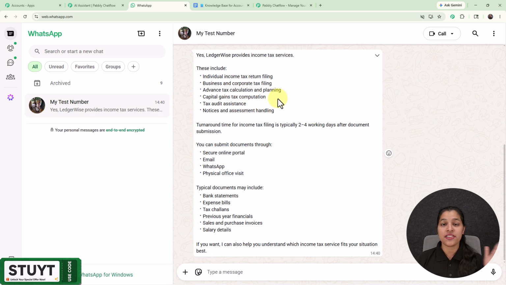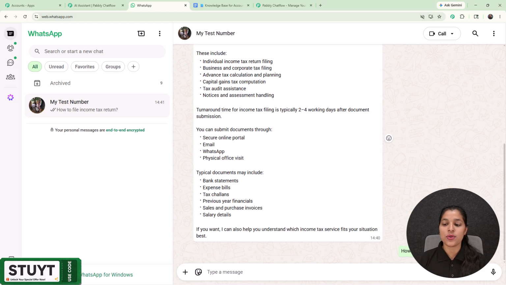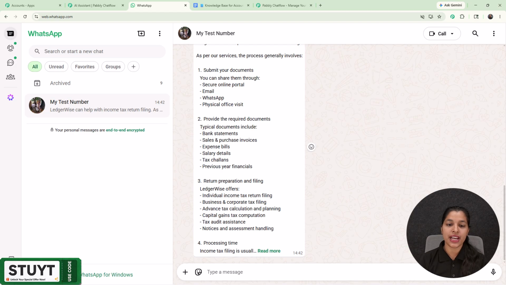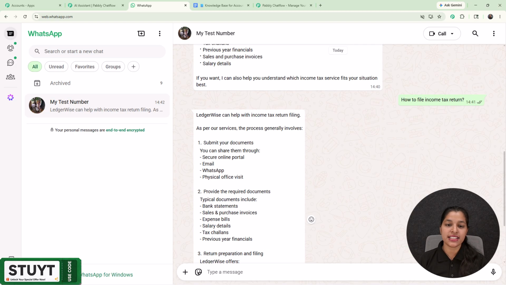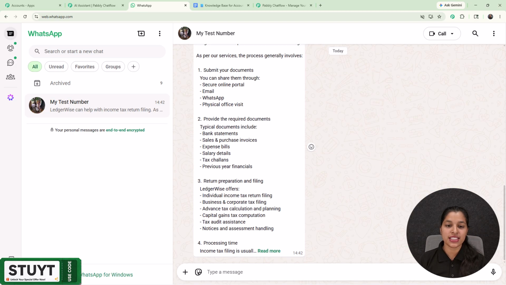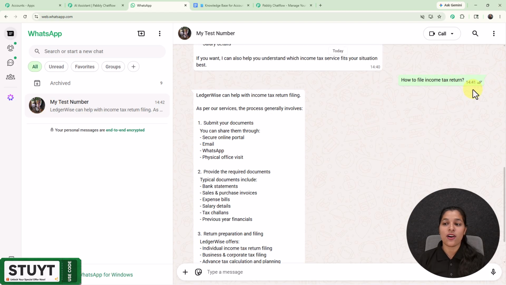So now let's enter another question and check its working again. So here I'm going to enter this question, that is, how to file income tax return. Now let's wait for the response of my AI assistant. And right here you can check out I'm getting the answer of my question consisting all the details of the income tax return filing process.